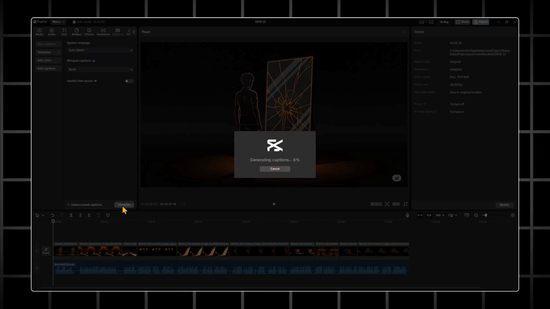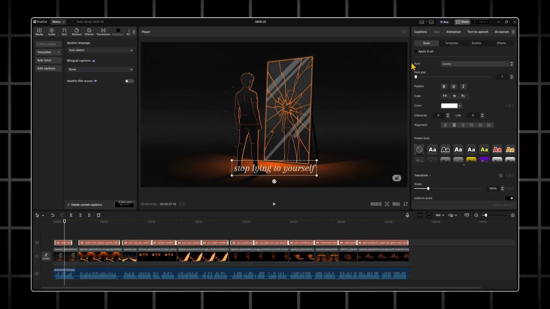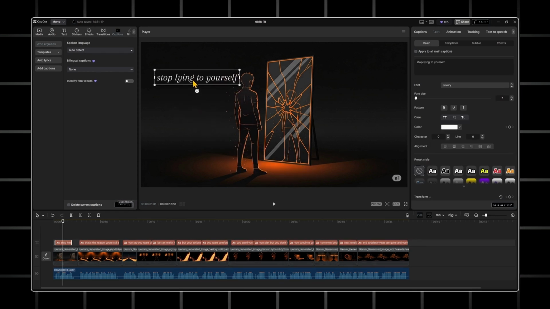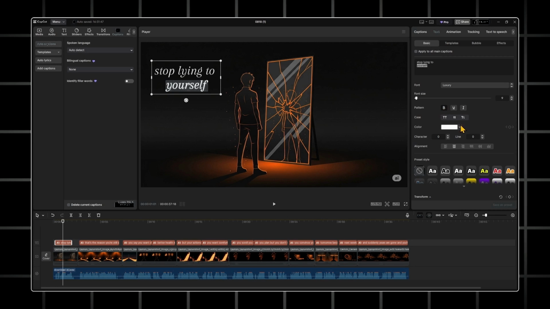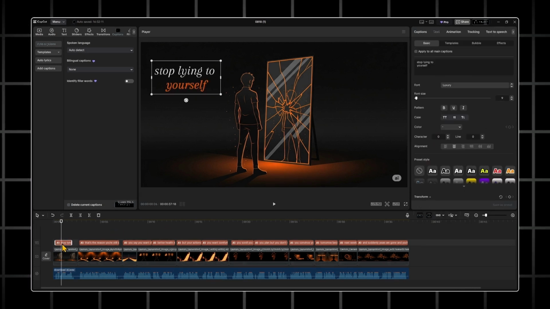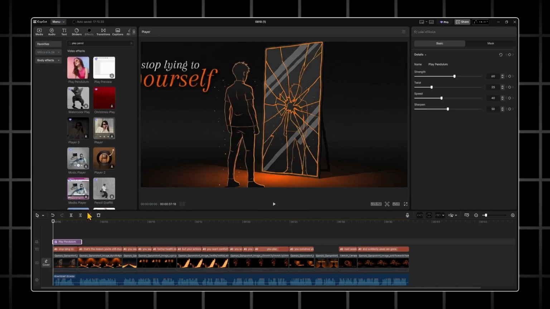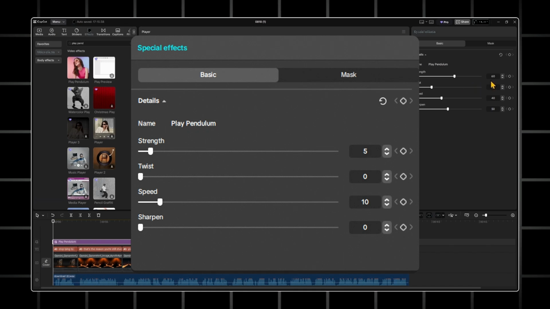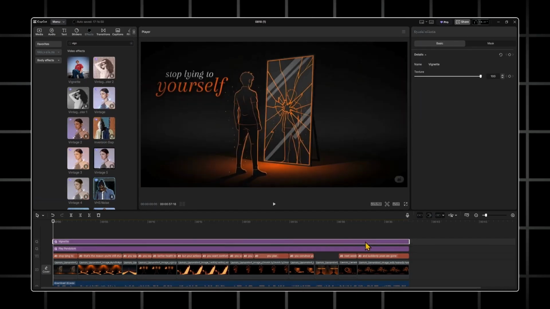Then, generate captions. In the font search, choose Luxury. Disable Apply to All so you can edit each caption line separately. Highlight one main word in each line, make it larger, and change it to your brand color. This creates strong emphasis. Next, add effects. Start with Play Pendulum and apply the specific settings I'll share on screen. Then add the vignette effect for a cinematic touch.